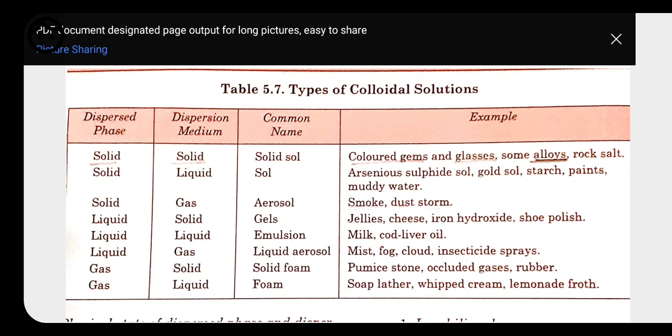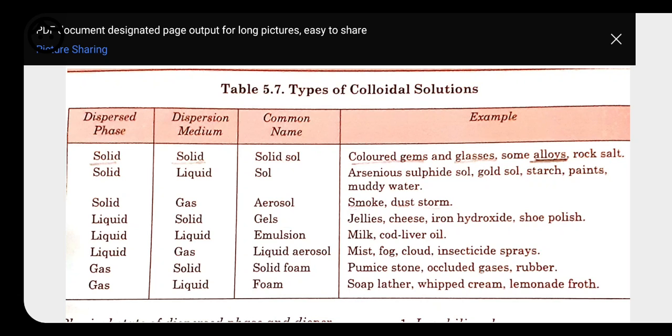Next, dispersed phase that is liquid. Here liquid is dispersed over solid, that is dispersion medium is solid. So the common name of this one is gel. Here also we can take example of jellies, cheese, shoe polish, in which liquid is dispersed over solid medium.